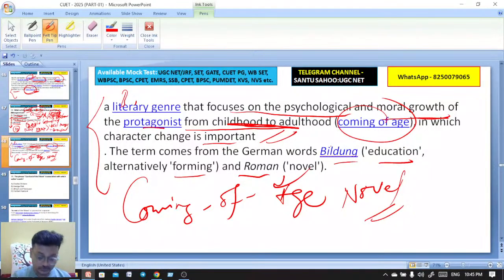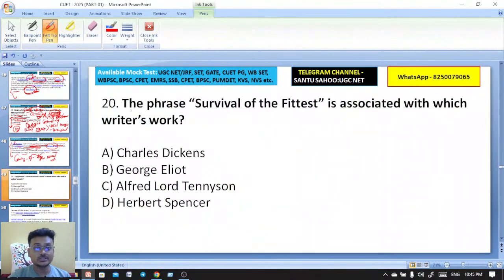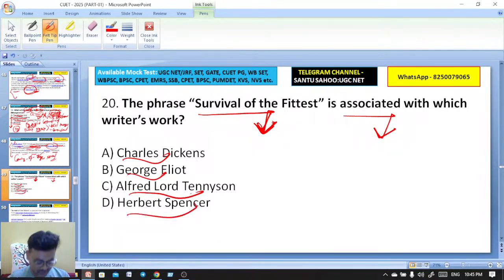Very good, Neetu. Here is the next question on your screen. The phrase survival of the fittest, you must know that. Everybody will answer like this: the phrase survival of the fittest is associated with which writer's work? Charles Dickens, George Eliot, Alfred Lord Tennyson, Herbert Spencer. What would be the right answer here? You all know that Origin of Species is by Charles Darwin. But here my question is, the phrase survival of the fittest was first used by, or is associated with, which writer's work?